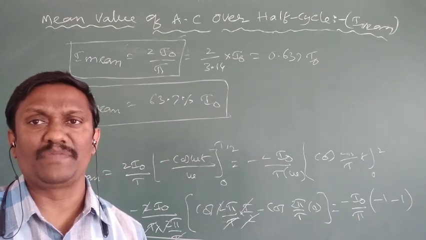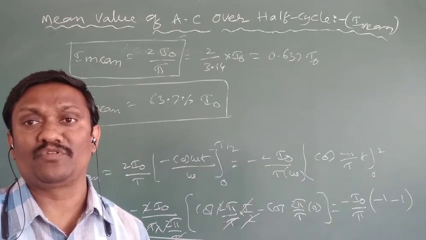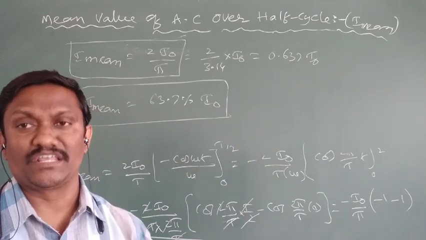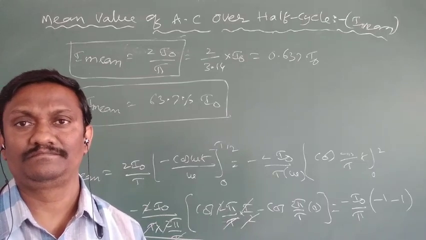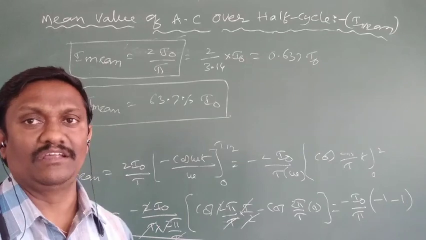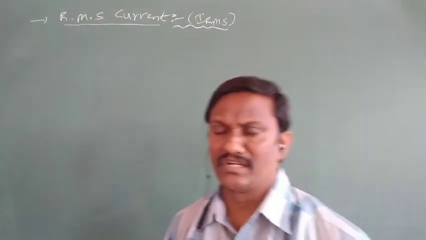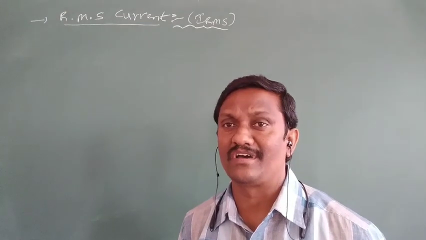Another definition of the mean value of AC: it is the amount of AC required to produce the same amount of charge produced by a steady current in the same interval of time. That kind of current is called the mean value of AC over half cycle, 2 I naught by pi. Next, in AC circuits, the second type of current is RMS current.